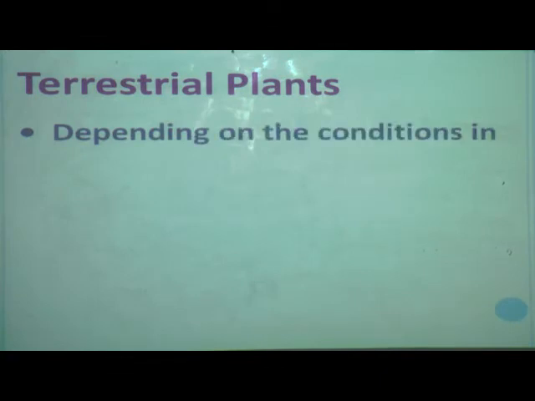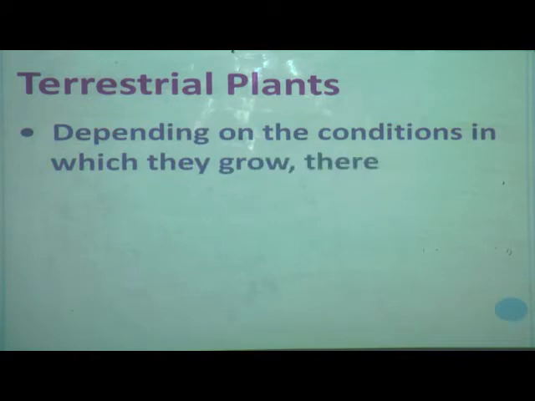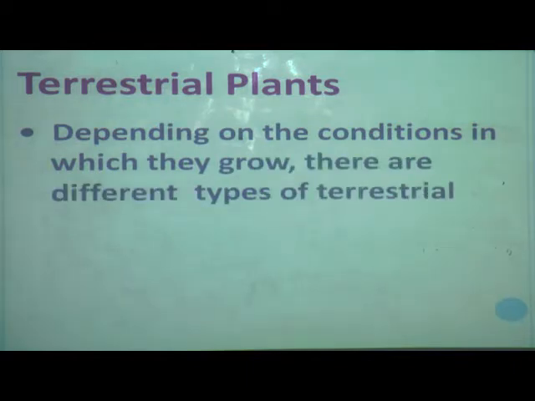Depending on the conditions in which they grow, there are different types of terrestrial plants. Terrestrial plants are those plants which grow on land.